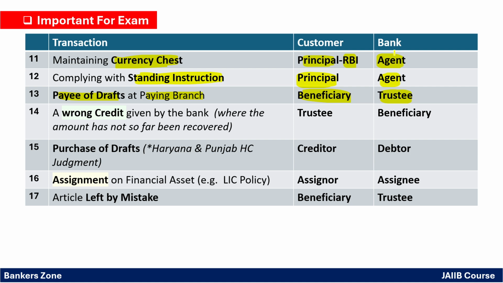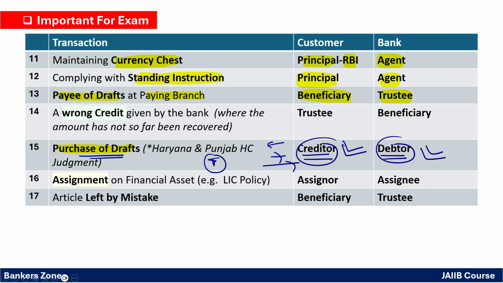So again, when we talk about the purchase of a draft, it means, for example, a customer has purchased the draft, customer has submitted money and he has taken the draft from the bank. Again, very, very important from an exam point of view. In that case, the customer becomes the creditor and the bank becomes the debtor. See, who gives money? Customer gives you money and takes the DD. Who gives money becomes the creditor. Who takes it becomes the debtor. Basic concept you have to apply, because this can be asked in the examination.